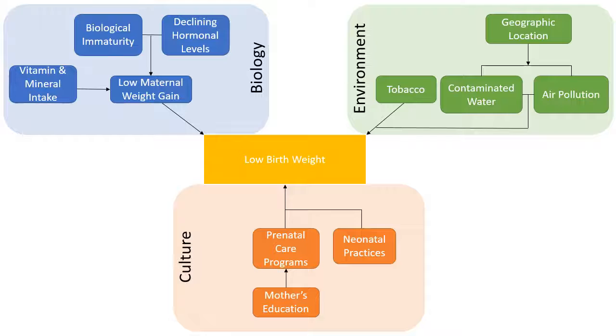Environmental factors, in green, are also very important in determining low birth weight outcomes. The geographic location where the mother resides is a big part of this. This location will often influence the quality of the environment. This can be things such as water contamination or air pollution. Water contaminants, such as lead, can be detrimental to the health of a fetus and mother. Air pollutants from nearby burning fossil fuels may enter the respiratory system and interrupt the pathway to delivering oxygen to the fetus. Particulates in the air may damage the alveoli in our lungs, limiting oxygen intake efficiency.